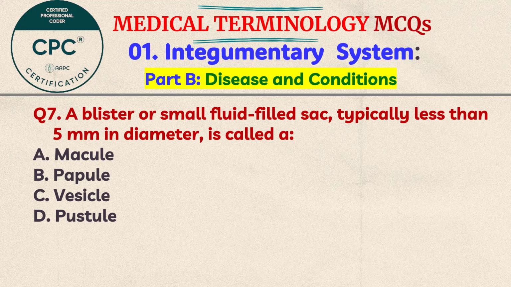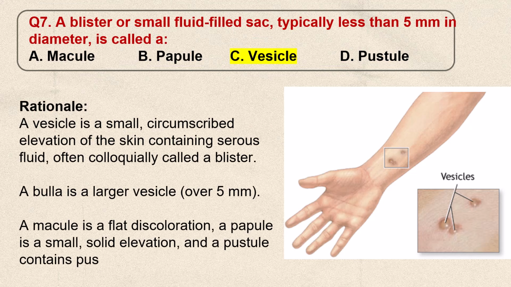Question number 7. A blister or fluid-filled sac, typically less than 5 mm in diameter, is called A. Macule, B. Papule, C. Vesicle, D. Pustule. Think the answer. The correct answer is C. Vesicle. You can see in the picture, vesicle is a small circumscribed elevation of the skin containing serous fluid, often collectively called a blister. A bulla is a larger vesicle over 5 mm.